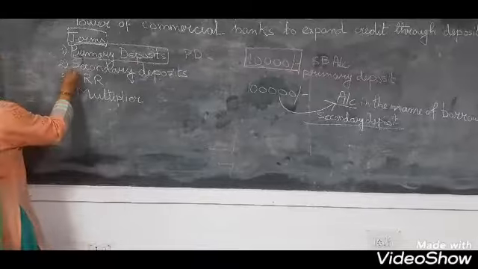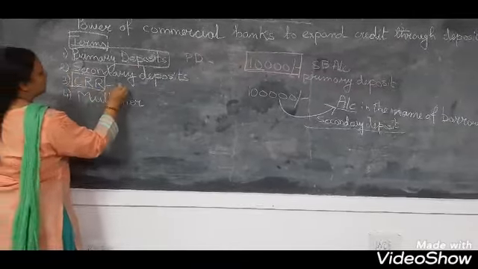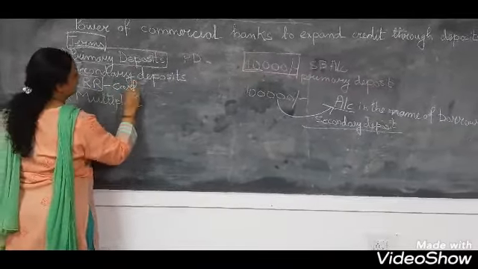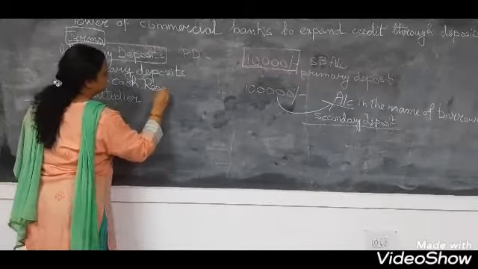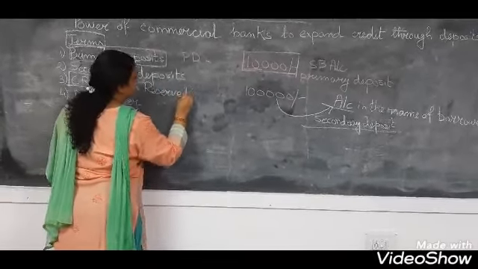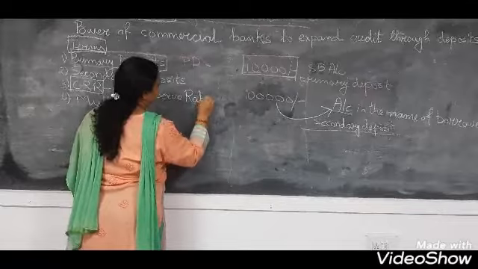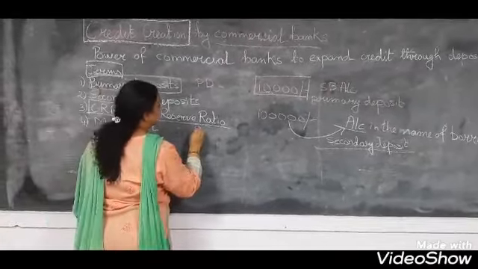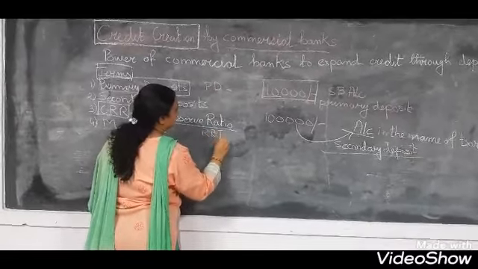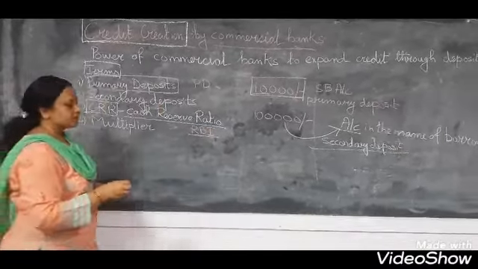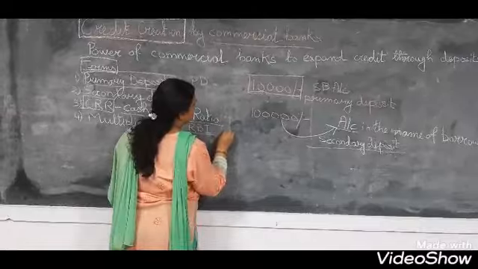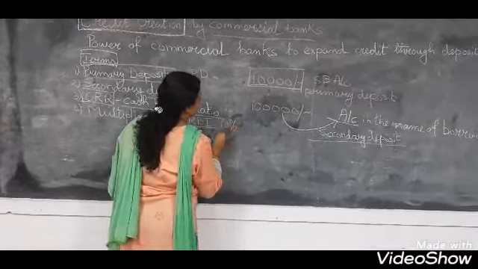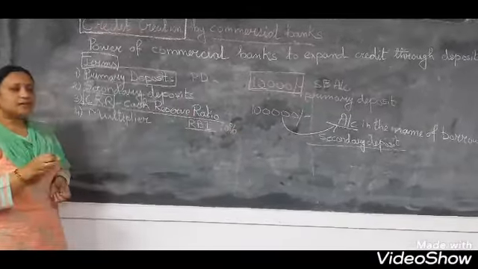Now the next one is CRR, or cash reserve ratio. This is the ratio given by RBI. RBI gives this ratio, say 10%. RBI said that cash reserve ratio will be 10%.